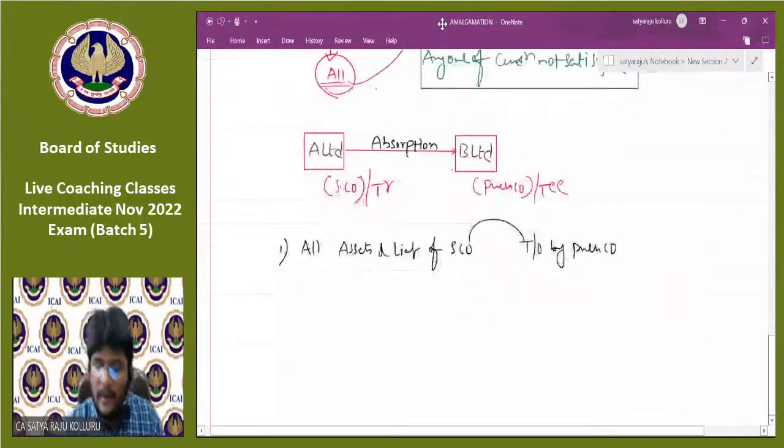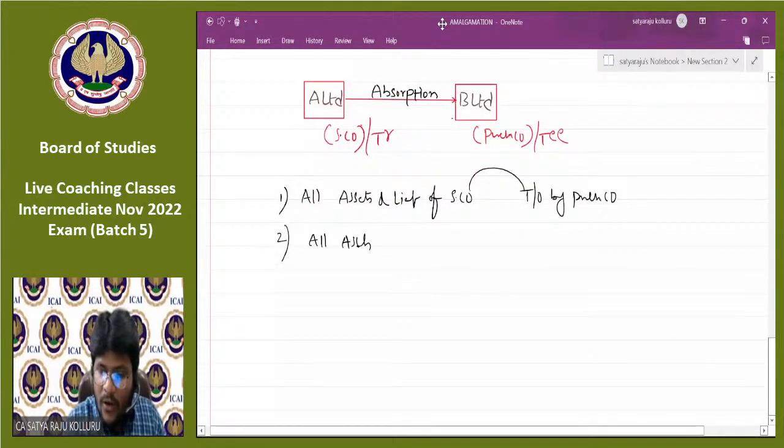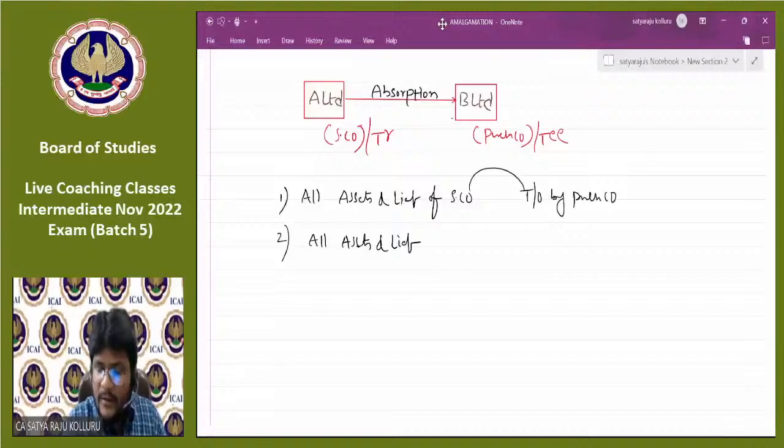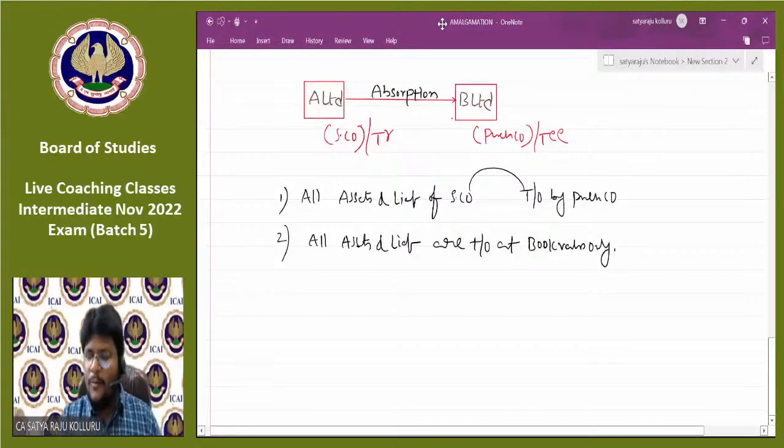Okay. Next, second one: all assets and liabilities are taken over at book values only.